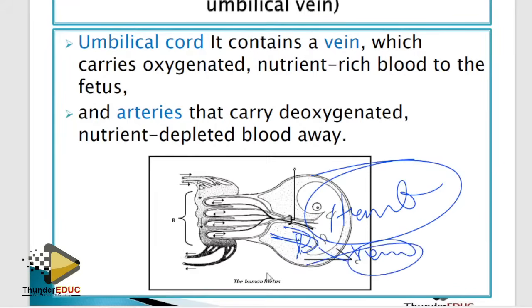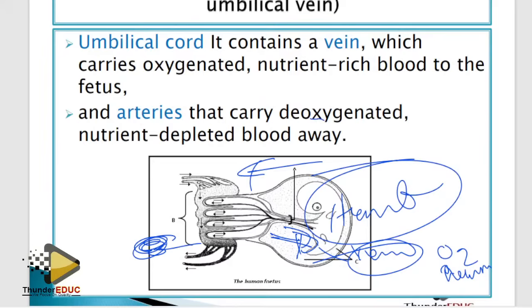And because it's coming from the mother, it will be rich in oxygen and nutrients. Do you understand, guys? And then the blood vessel which goes away from the heart is called the artery. Because this artery is going away to the mother, it has more carbon dioxide and waste products, meaning that it will have deoxygenated blood. That's the trick behind it, nothing else.